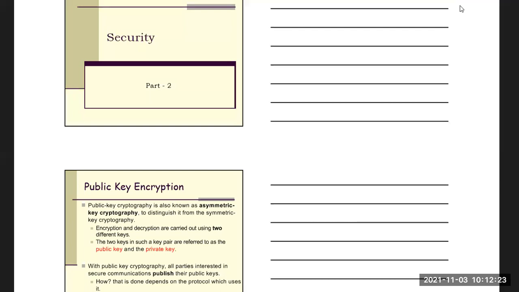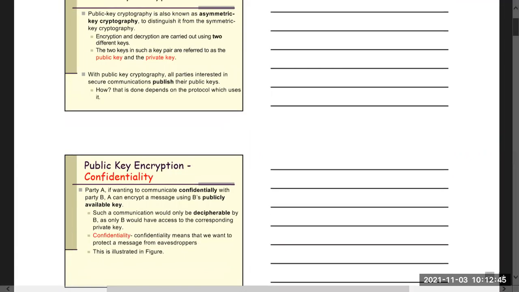Your friend will receive the original message which you want to send. Now, for this encryption and decryption, different keys are used in public key encryption. And what is this called? This is called the public key and private key combination, the key pair. Okay. So now, with this public key cryptography, all parties are interested in secure communication.